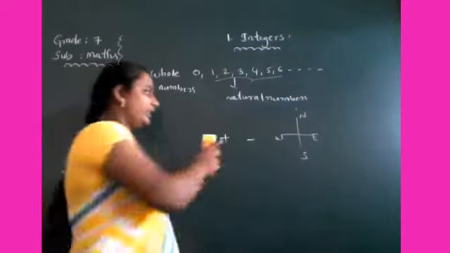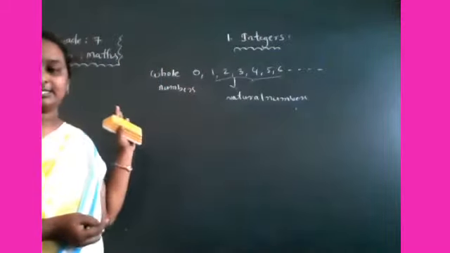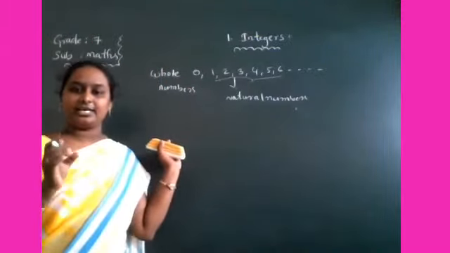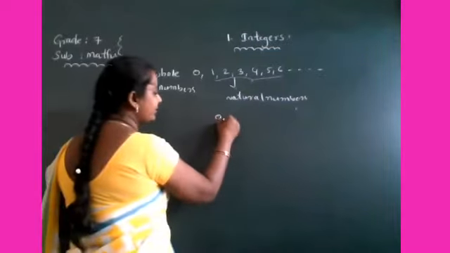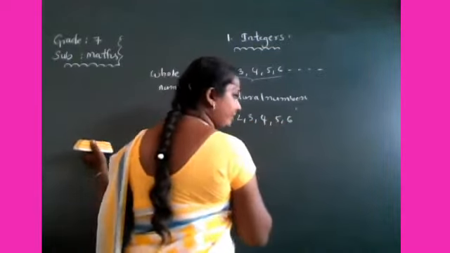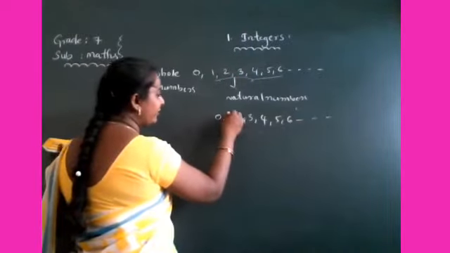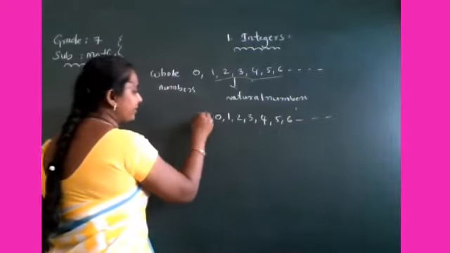Very good. Now, here you have to know integers. Integers means the collection of whole numbers and their negative numbers. What is the negative for plus 1?